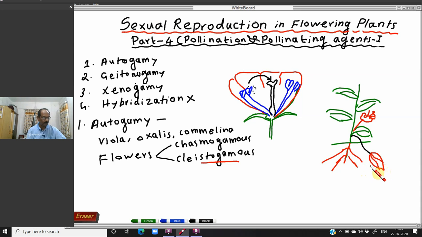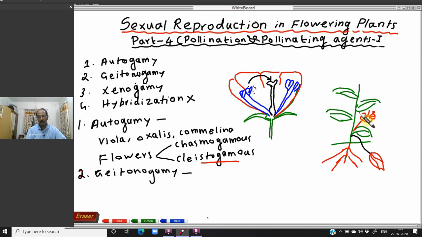Okay. Then let us see the next type, that is geitonogamy. What is actually geitonogamy? So the next type is geitonogamy. In the case of geitonogamy, you see the difference: the pollen grains from the anther of one flower fall on the stigma of another flower present on the same plant.